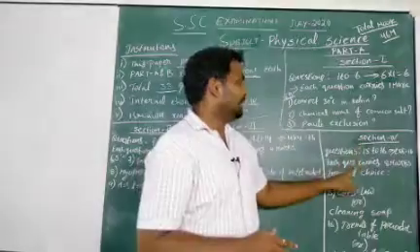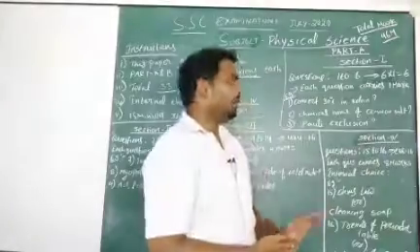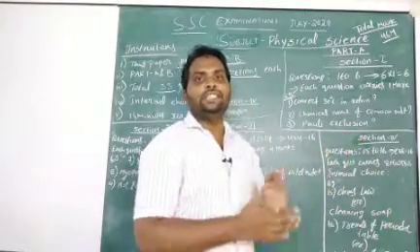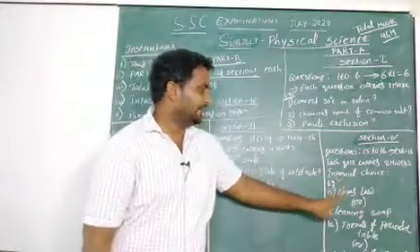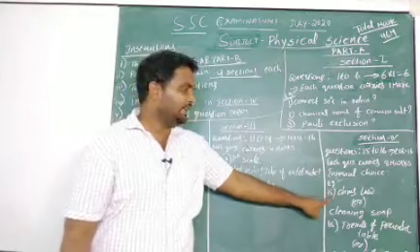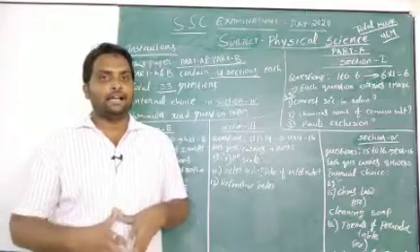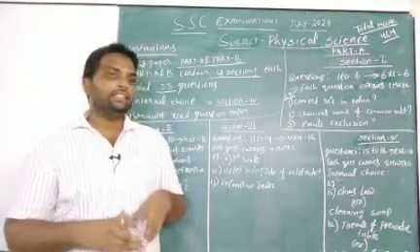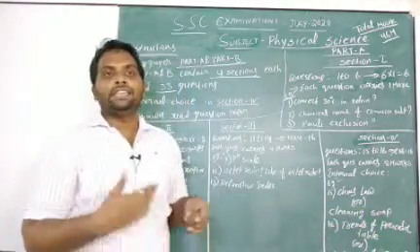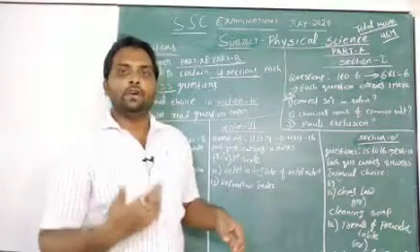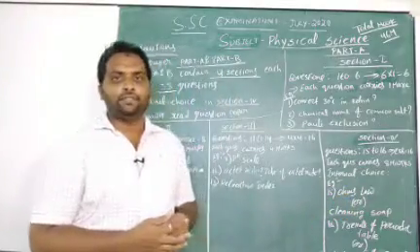And one more chance is also there. You have internal choice in section 4. How will this internal choice be? Here there is internal choice. Example, 15th question I gave here: Ohm's law, you have to write the activity of Ohm's law. Otherwise, they gave another internal choice, that is cleaning action of soap. Whichever you want to write, you can write from these two. That is called internal choice of the 15th question.